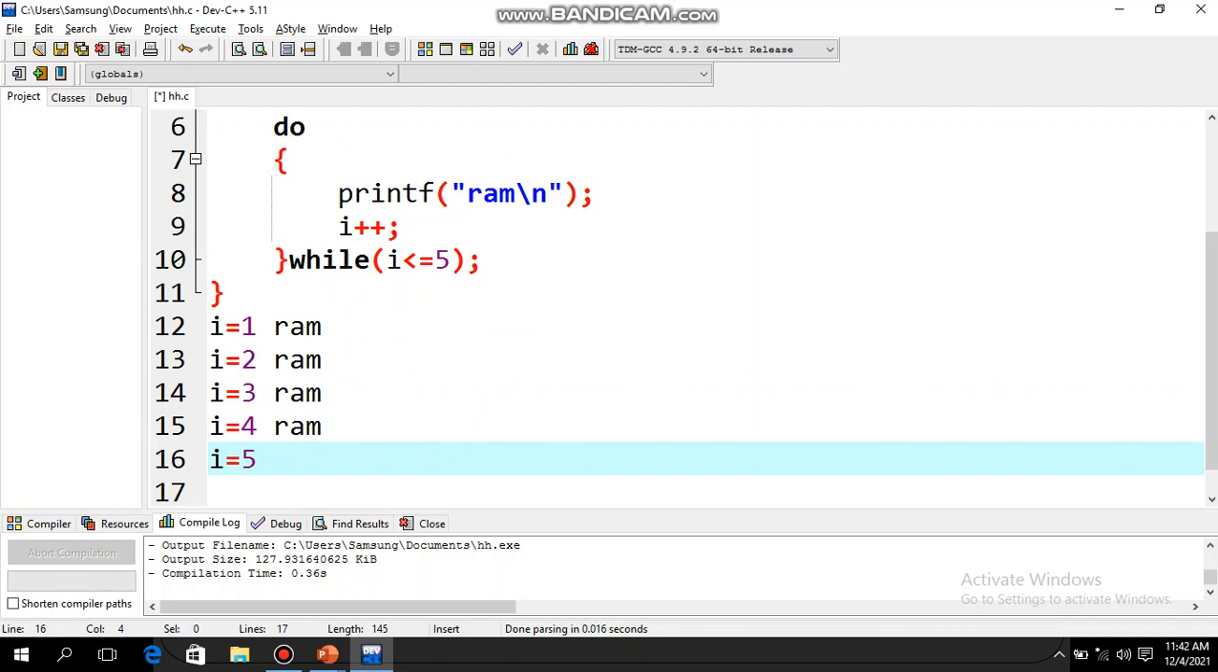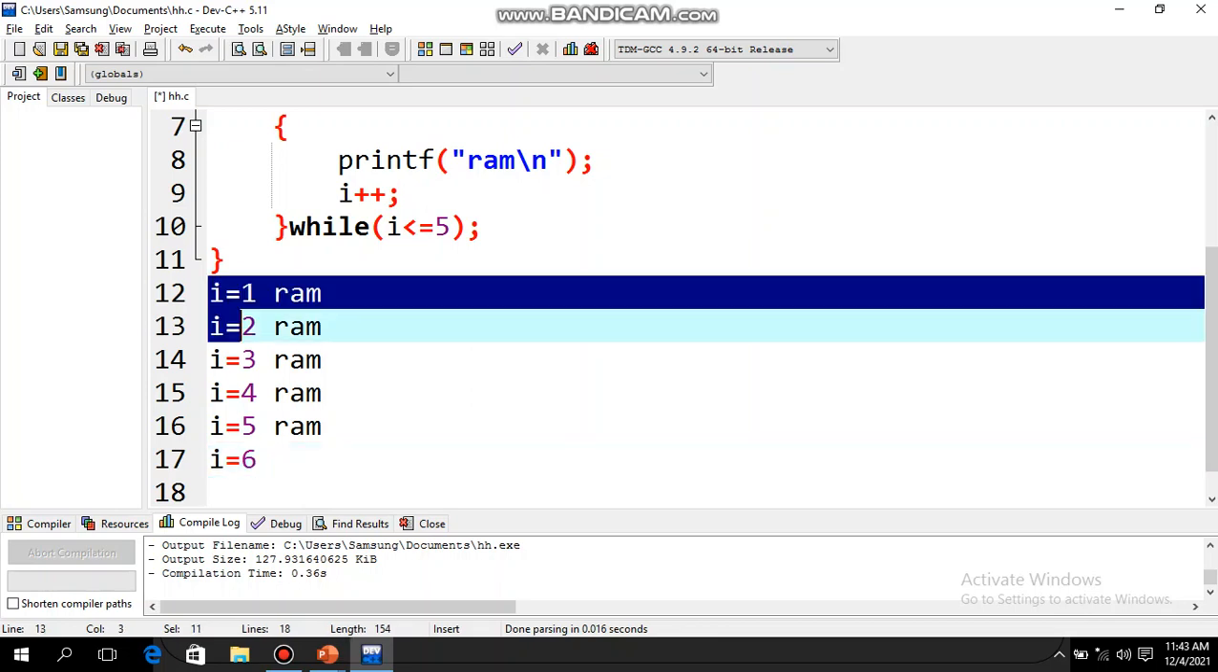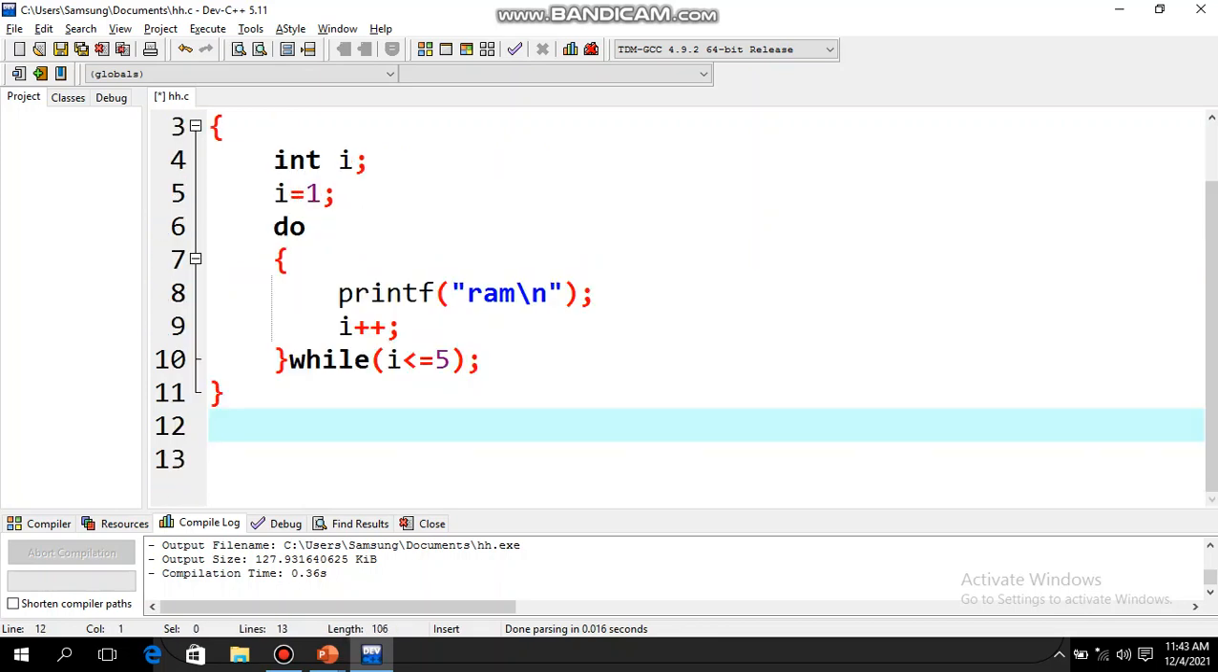Now 5 is less than equal to 5. So again it is going to display Ram. Now I is equal to 6. Okay. Now is 6 less than equal to 5? No. So it will stop, come out here. Okay. So let's delete this part, save it and run it.